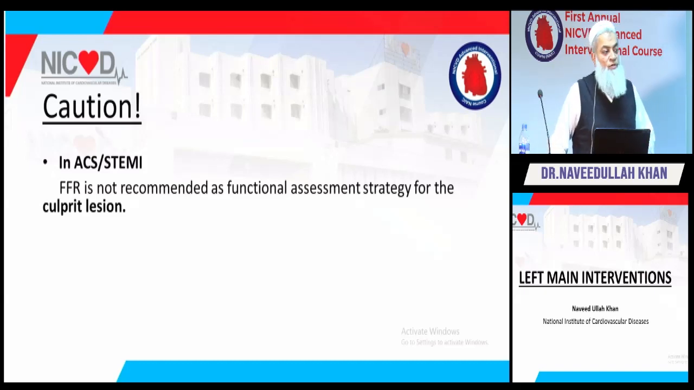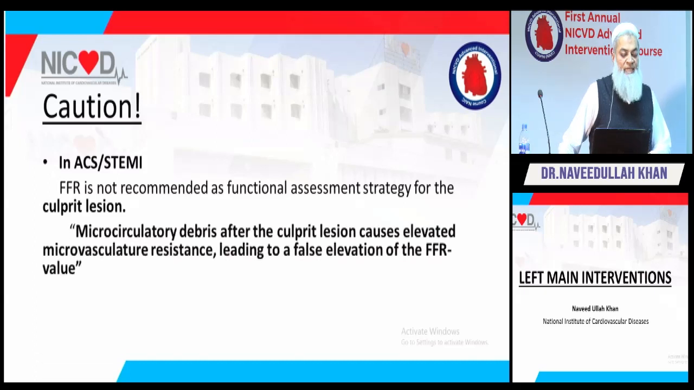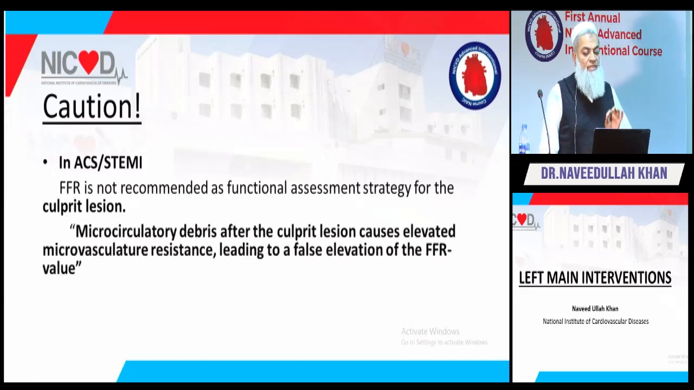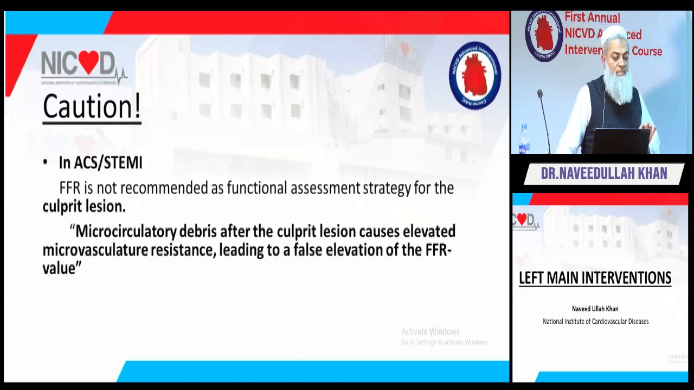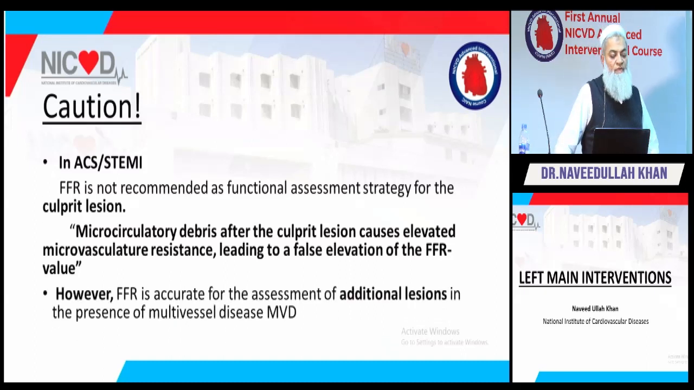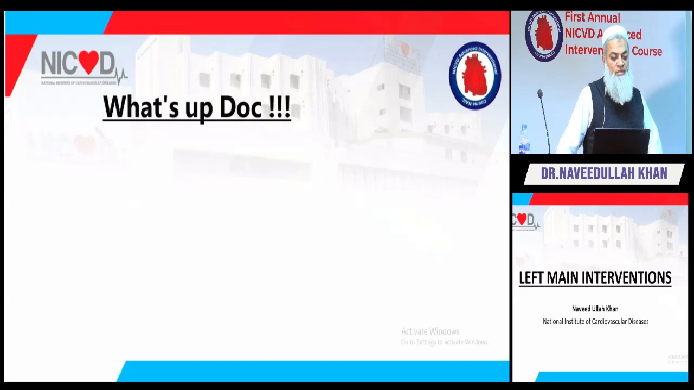So there is no point of doing FFR. Why so? Because microcirculatory debris after the culprit lesion causes elevated microvascular resistance, leading to false elevation of FFR. Because of the slow flow kind of thing, you will have a falsely negative FFR. Okay? However, FFR is accurate in assessing additional lesions in the presence of multivessel disease. So, other non-culprit lesions, you can evaluate with FFR. It's a good tool, but not for the culprit one. And lastly, left main discussion cannot be completed.